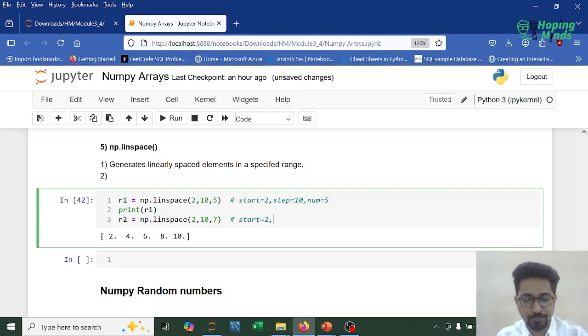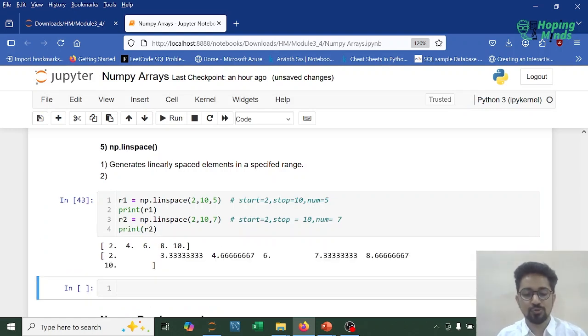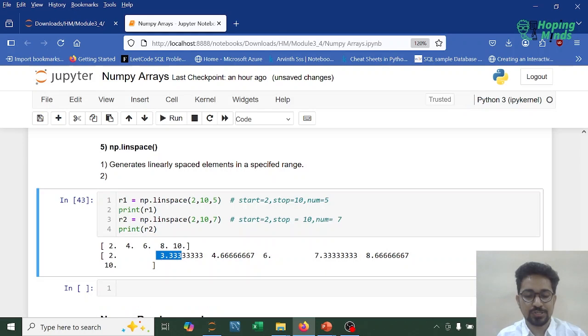So start is 2, and what is my stop? Stop over here would be 10, and the number over here is 7, right? So now if I print R2, see 2 and then 3.33. So what is the difference between 2 and 3.33? 1.33. Then between 3.33 and 4.66, again 1.33. Between 4.66 and 6, again that would be 1.33. Between 6 and 7.33, 1.33. So the difference is constant.